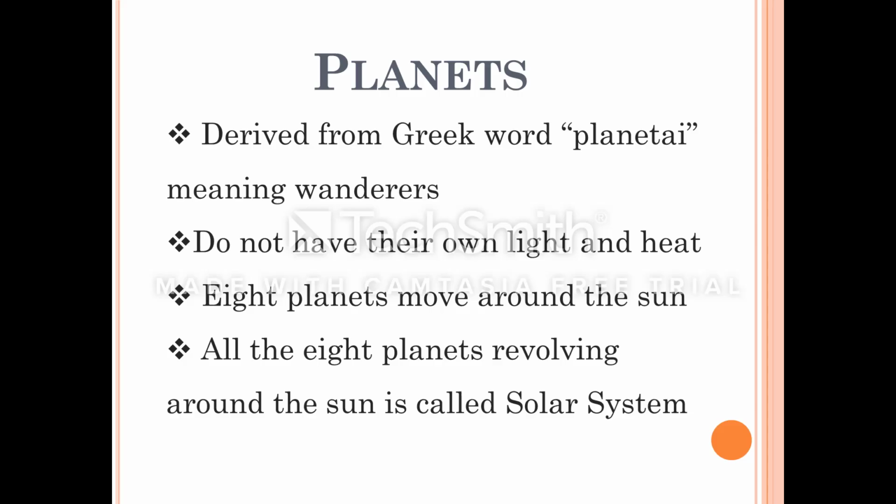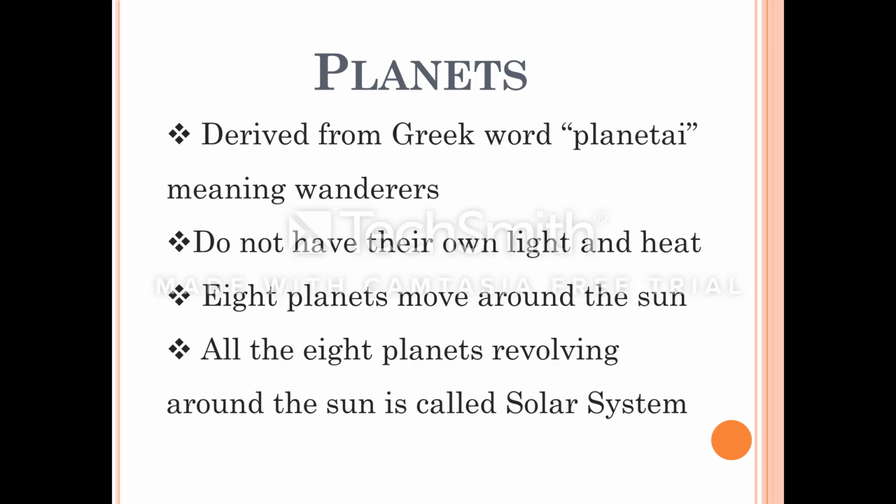So the next one we have to learn is about the planets. Earlier, we have seen some heavenly bodies have light and some heavenly bodies do not have light. Planets do not have light of their own. The word planet is derived from the Greek word planetai, meaning wanderer. Wander means moving. Our planet Earth has no light and heat. It gets its light from the sun.